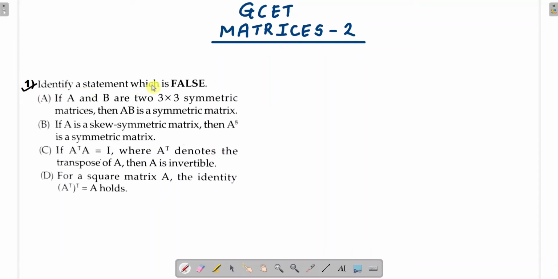So identify a statement which is false. You have 4 statements here and we have to select the correct one, and that should be the false statement. Let us read the first one here. If A and B are 2 3 by 3 symmetric matrices, then AB is a symmetric matrix. What is given here is that A and B are 2 symmetric matrices. We have to check whether AB is symmetric. Now this statement I am saying that it is false.